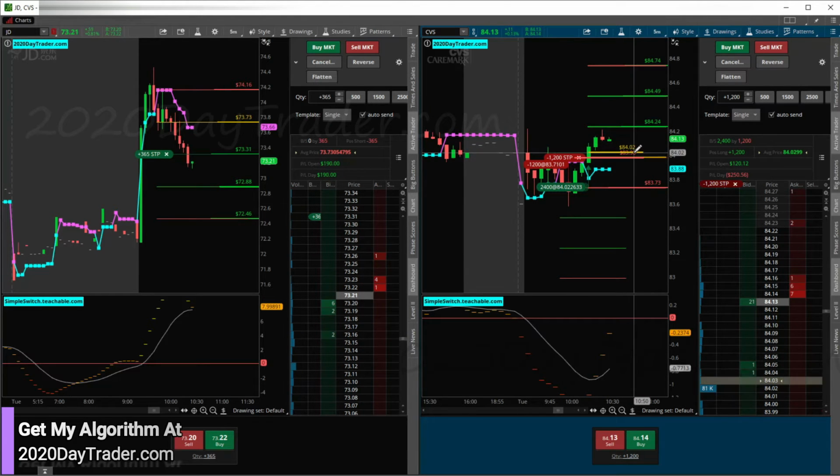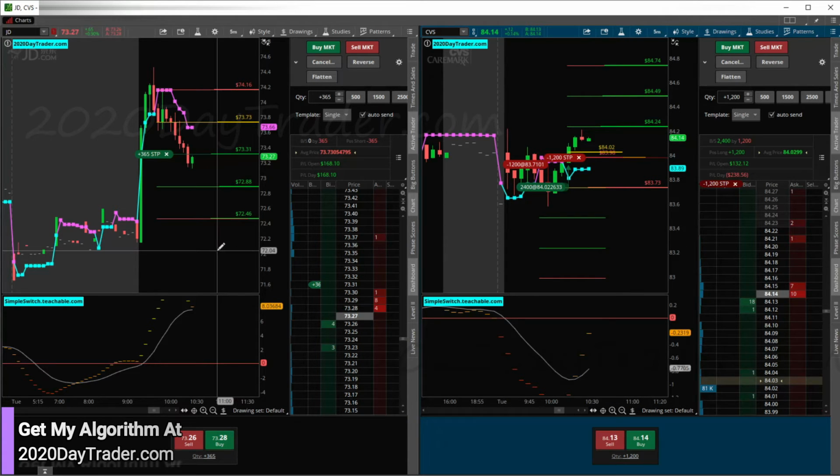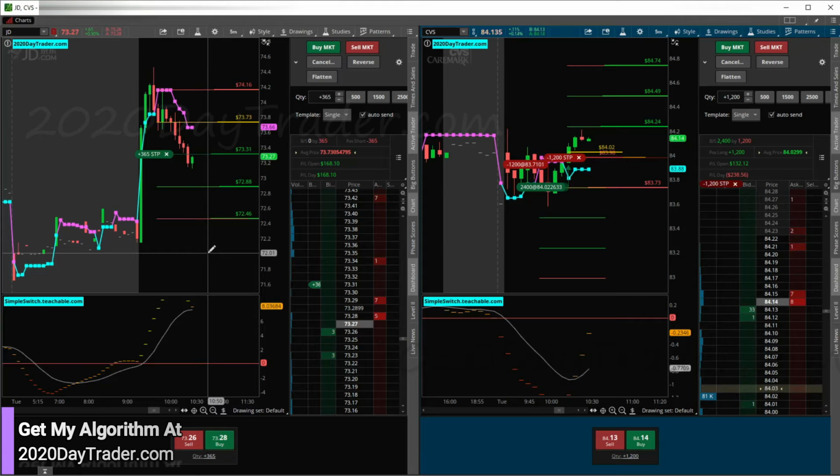But if we do get a close below, I'll be looking for my red candle, green candle exit strategy, and then we'll take what the market gives us, or we'll give the market what it wants to take. Okay, JD is going to stop us out. It looks like six red candles.